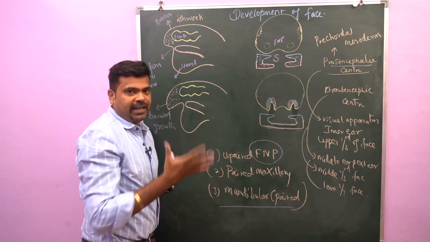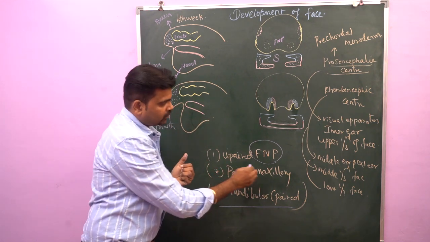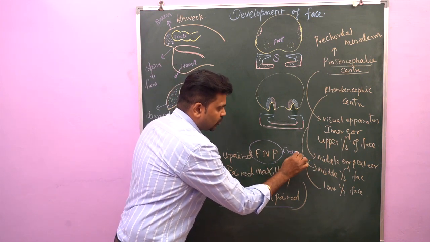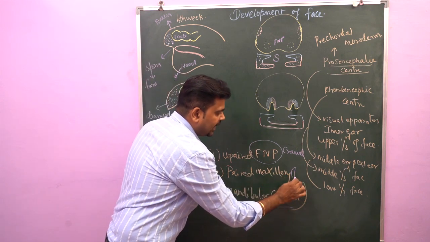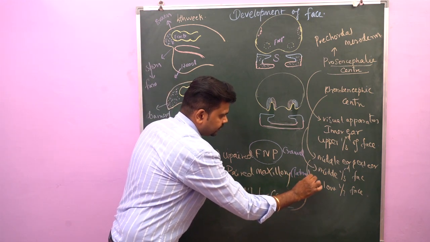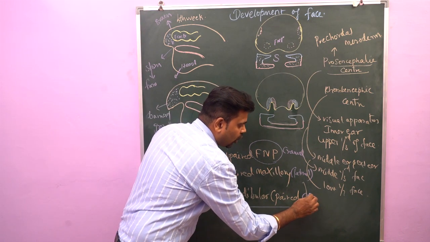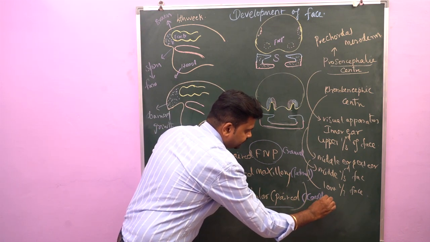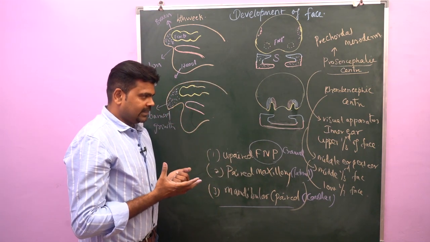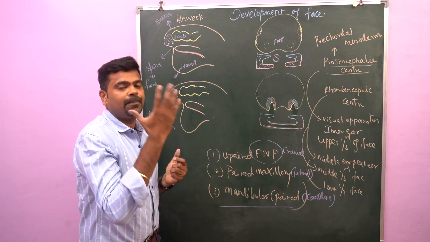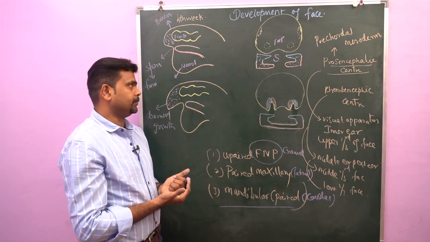So the facial development is from the 5 processes. The unpaired frontonasal process lies cranial to the stomatodium. The paired maxillary process lies lateral to the stomatodium. And the paired mandibular process lies below or caudal to the stomatodium. So these are the 5 processes. These processes are nothing but mesoderm, and there is a proliferation of mesoderm covered by ectoderm.